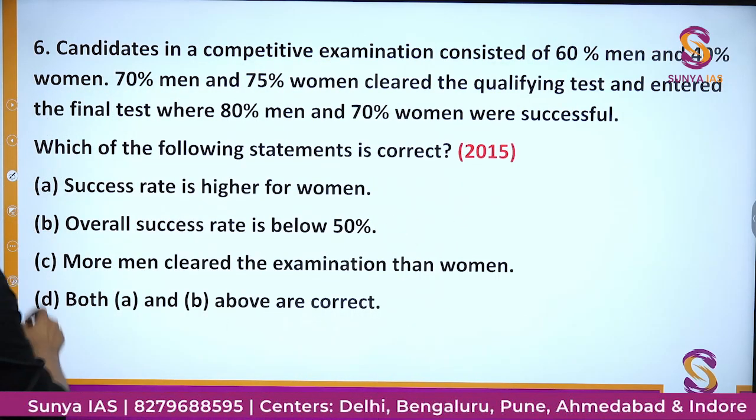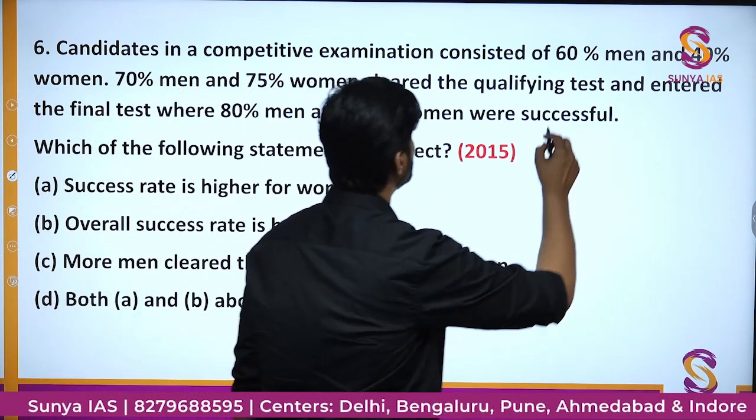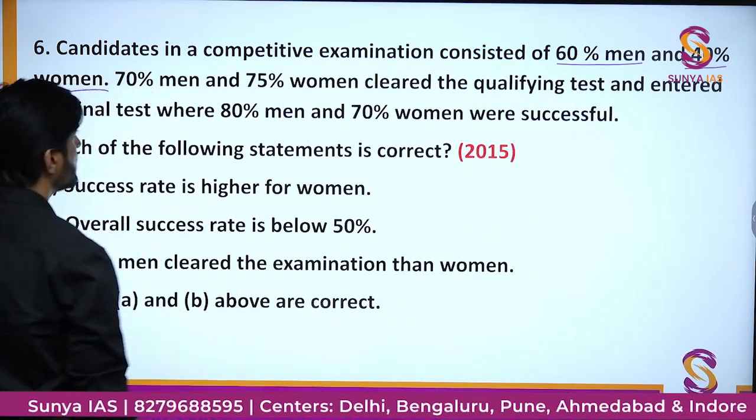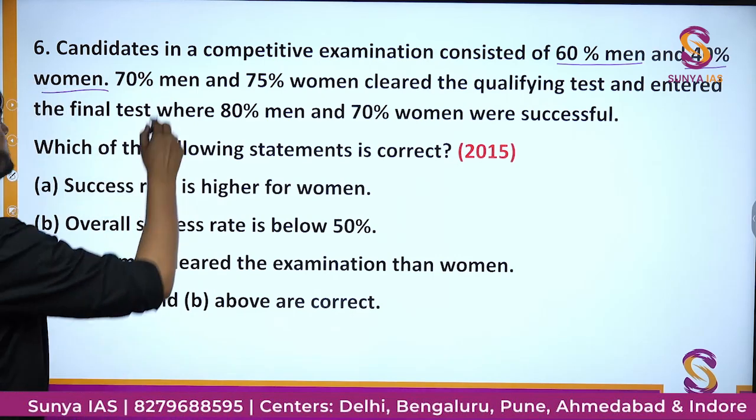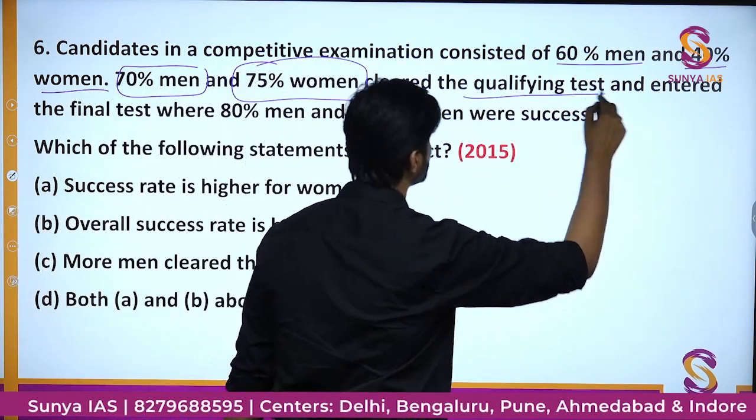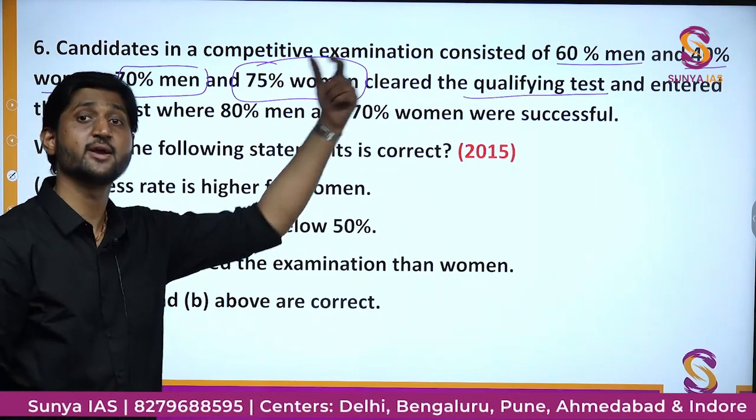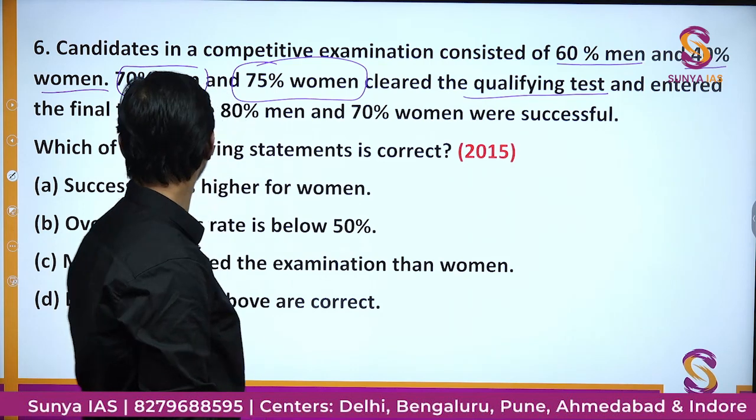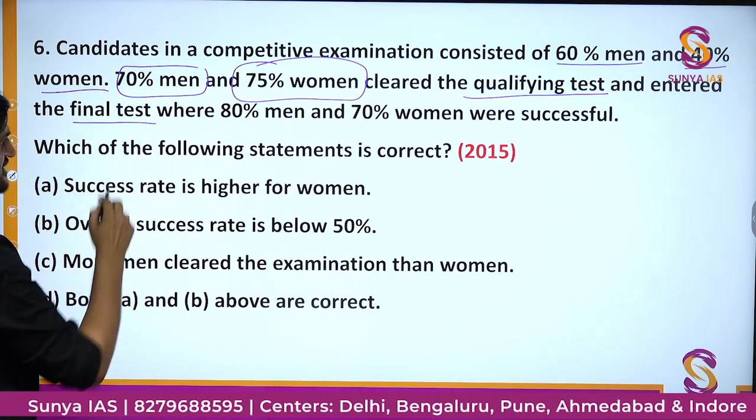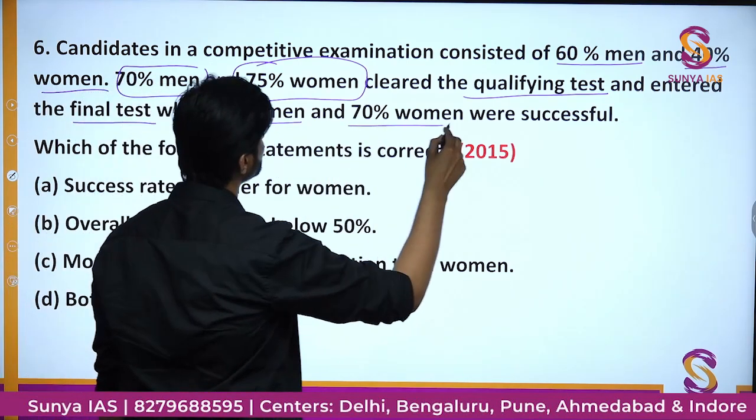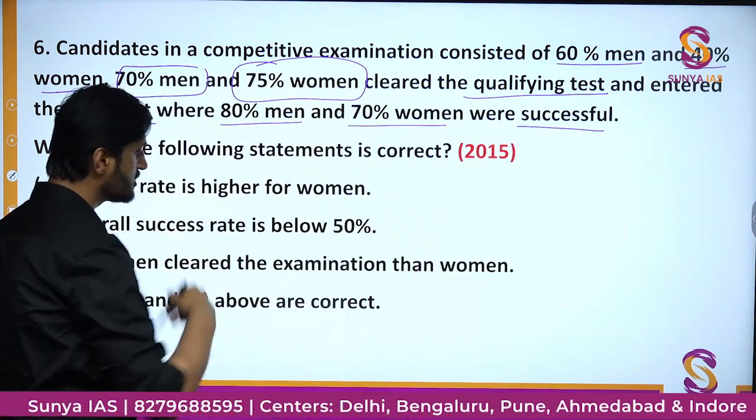Okay, so look at this question. Candidates in a competitive exam consisted of 60% men and 40% women, and out of all these candidates, 70% men and 75% women actually cleared the qualifying test. Like you have a prelims examination, in this examination there is a qualifying test at the first stage, and for those who entered the final test, like a mains examination, 80% men and 70% women were successful. So a lot of things are being asked.